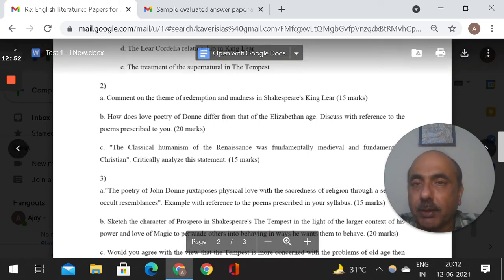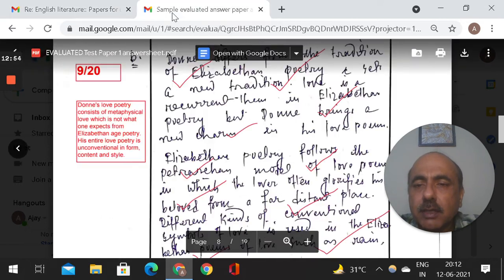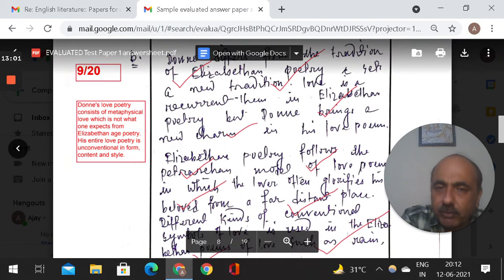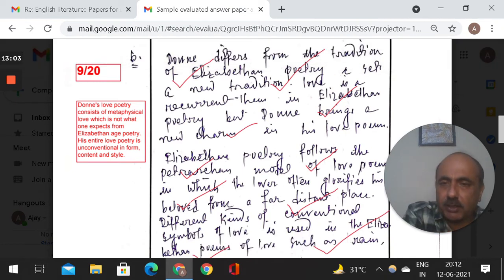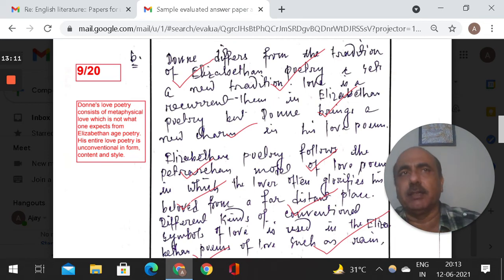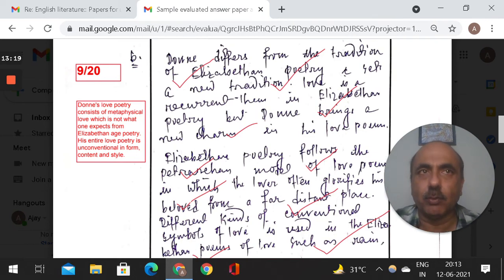20 marks, right? So now I go back again to what he has written, and something he has missed out. Then he says Donne's love poetry. Then I've given my version, so that in fewer words, or making more sense, any line which I feel is the punch line, you don't need to copy the sentence same to same, but you can write similarly, short, sweet, and to the point. That's what UPSC wants us, because ultimately they don't want us to become scholars, they want us to be officers. I'm just going a little off the track, but I try to make you understand.